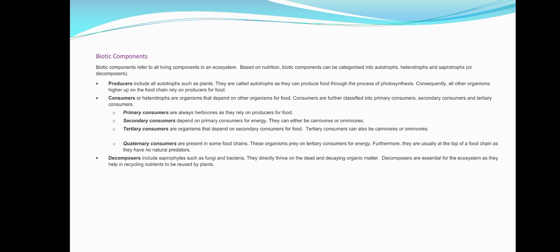Next we are going to learn secondary consumers. Secondary consumers depend on primary consumers for energy. They can either be carnivorous or omnivorous. Examples: fox, wolf, etc. Next we are going to learn tertiary consumers. They kill and eat the secondary consumers. They are called secondary carnivores. Examples: lion, tiger, etc.